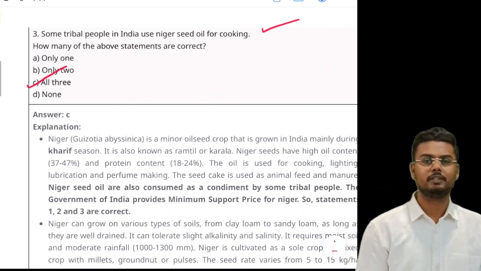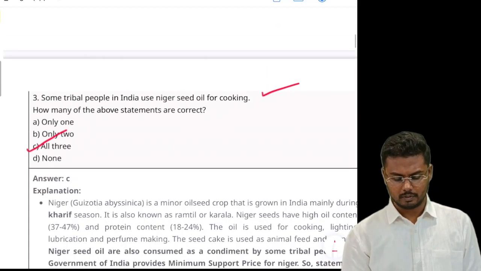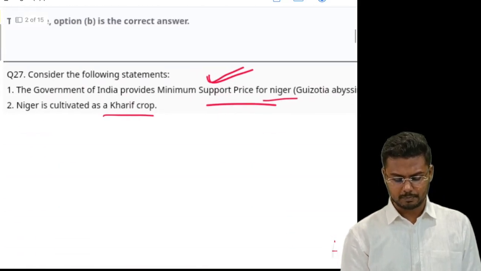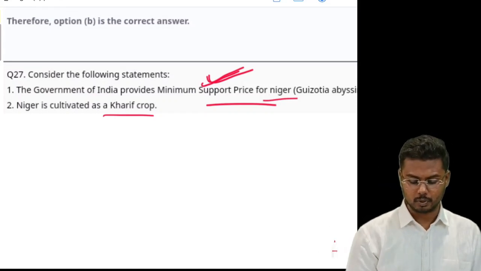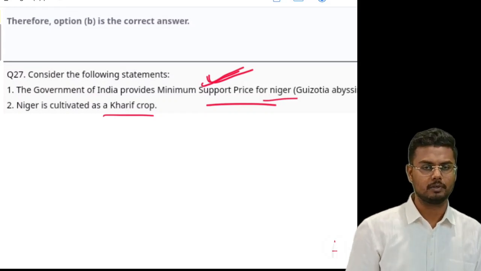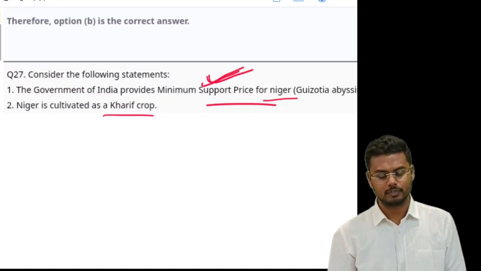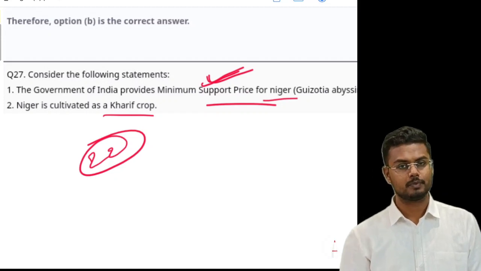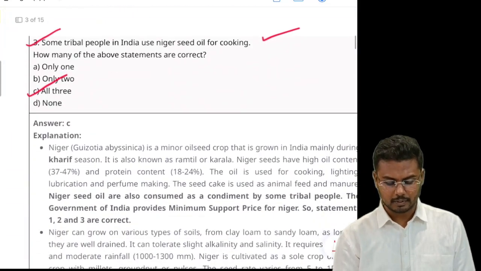Even then, I would say this is a little bit trickier. It is a tricky question. You can somehow mark the third statement as right, but it is really difficult with respect to the first statement. There are more than 20 products for which the government is providing MSP, and it is very hard to remember all of them. But since MSP is one of the favorite topics for UPSC examiners, most of you have obviously memorized the crops under MSP. So as a result, you would be able to mark statement one also as right. So it depends.